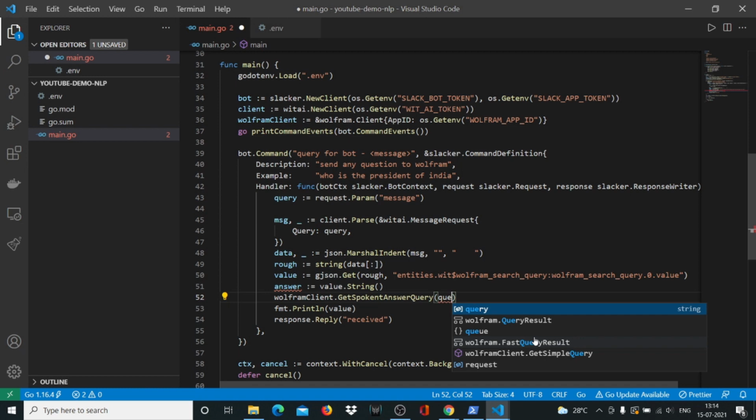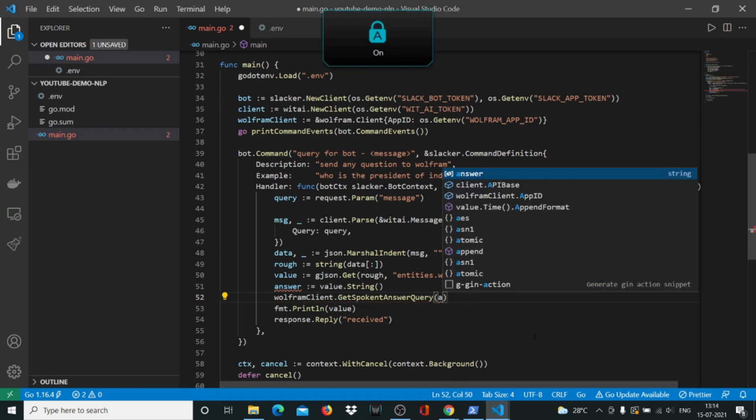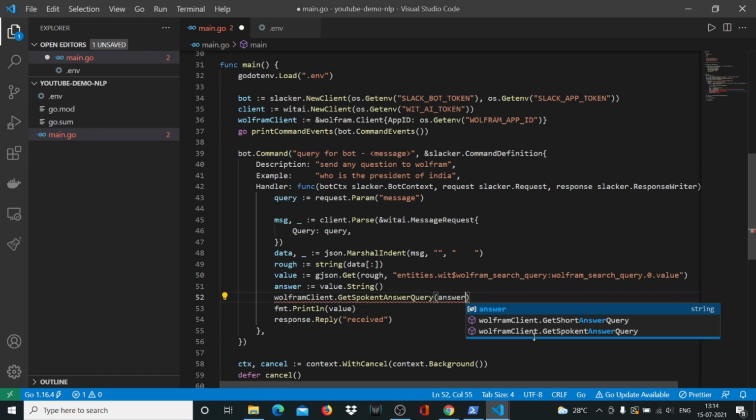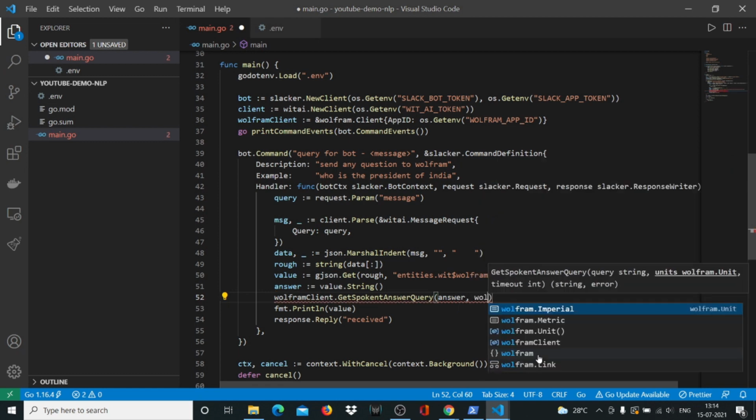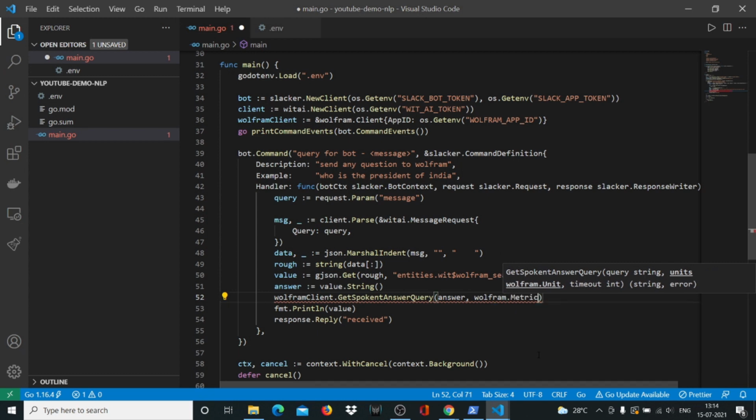So here we'll pass the answer, comma, the answer that we get here, and Wolfram dot metric, comma 1000. All right, and we'll assign this to two different things. One is the response and one is an error.